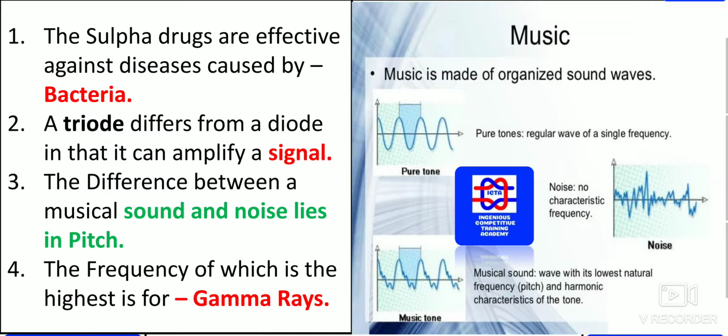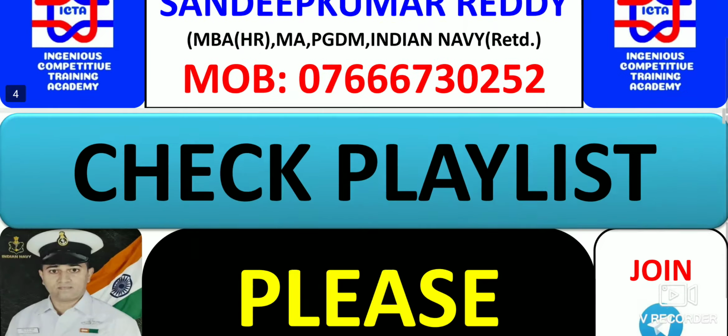What is the difference between a musical sound and noise? Pitch is the main difference. The frequency which is the highest is for gamma rays. So you will have the maximum frequency in gamma rays only.